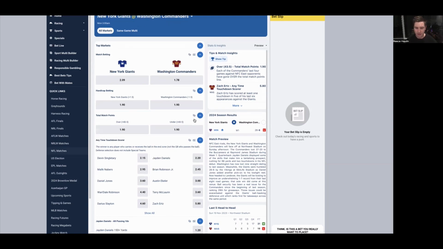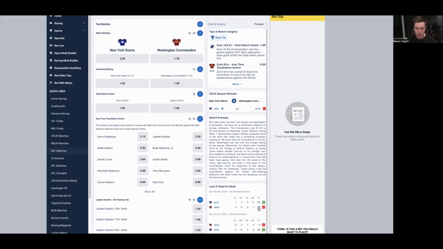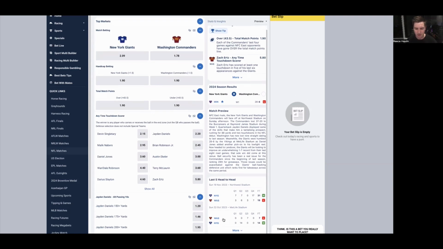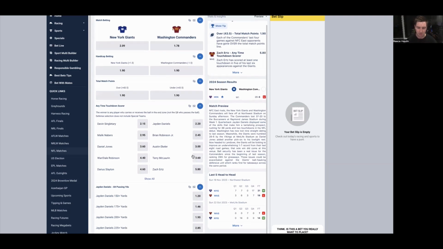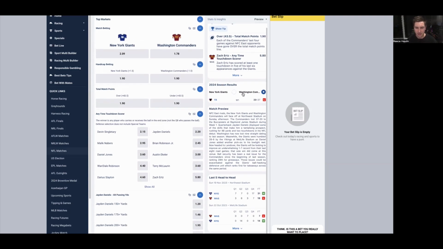New York won both games in this matchup last season, 31-19. They put in a big fourth quarter, 17-7, to win that game, and then a low scoring game, 14 points to 7 there. Both sides are coming off kind of disappointing losses to start the season. This is a game where you can use it to see where these teams are really at. You don't get as good of an indication when they're versing a lot better teams. So potentially they are fairly even, and we can see where they're at.